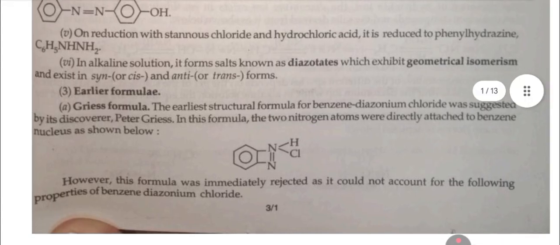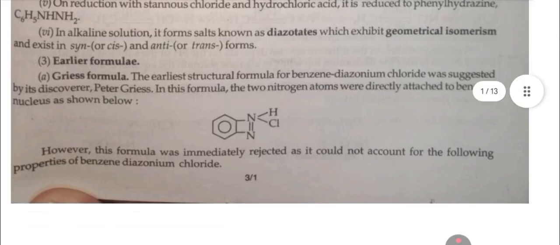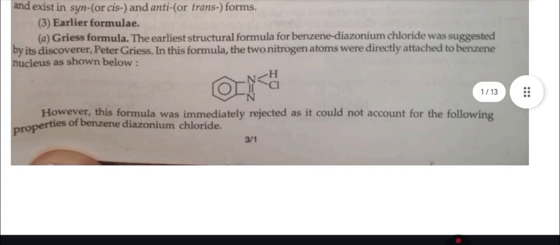Fifth, on reduction with stannous chloride and HCl, it is reduced to phenylhydrazine, C6H5NHNH2. Sixth, in alkaline solution, it forms salts known as diazotates, which exhibit geometrical isomerism and exist in syn or cis and anti or trans form. Third is earlier formulae.